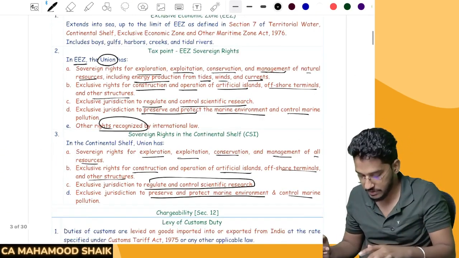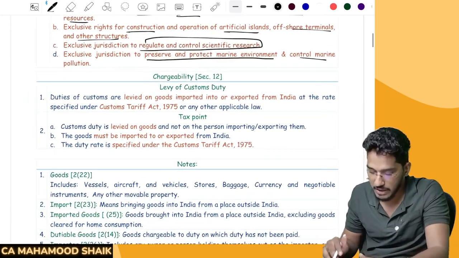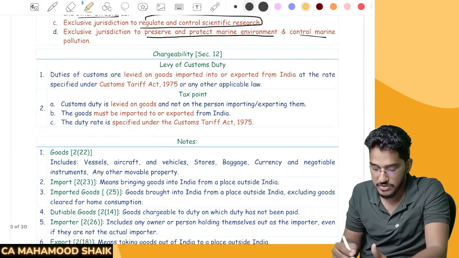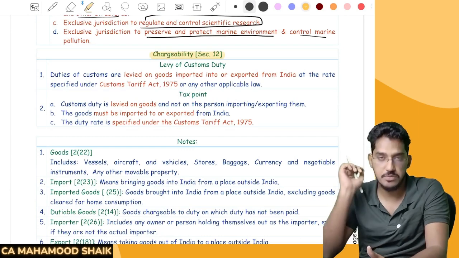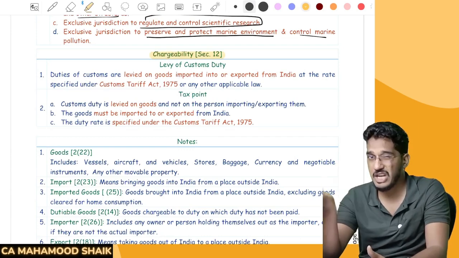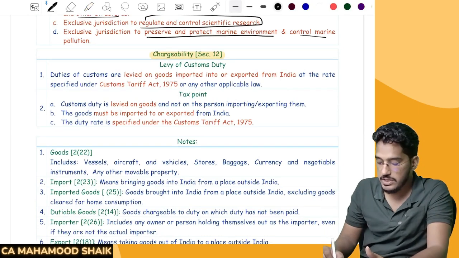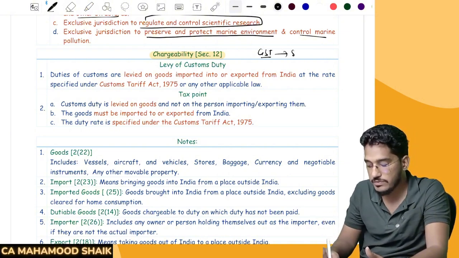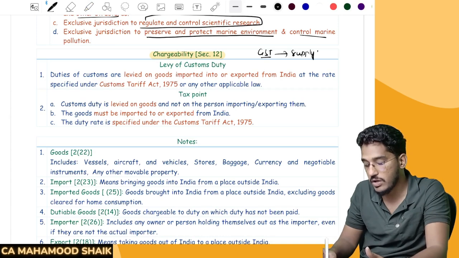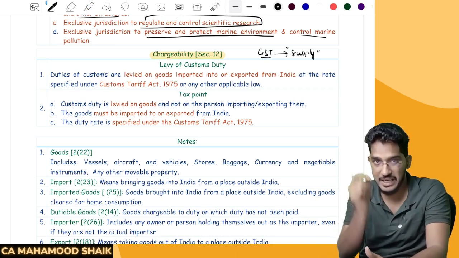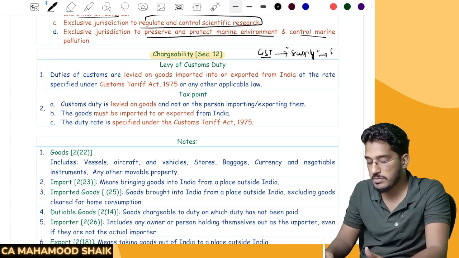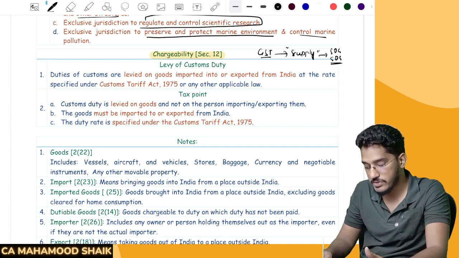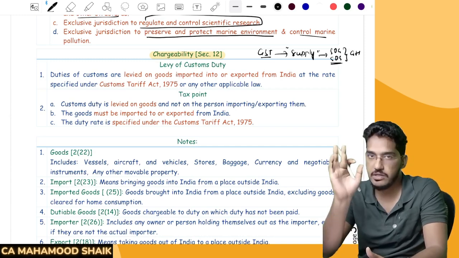Now let us proceed further. We will talk about the further sections, starting with chargeability. What is chargeability? Nothing but the charging section. Like we have seen in GST, what is a taxable event? What is a chargeable event? I told you that in the case of GST, whenever an activity called supply takes place, whether that is supply of goods or supply of services, then GST will be triggered.